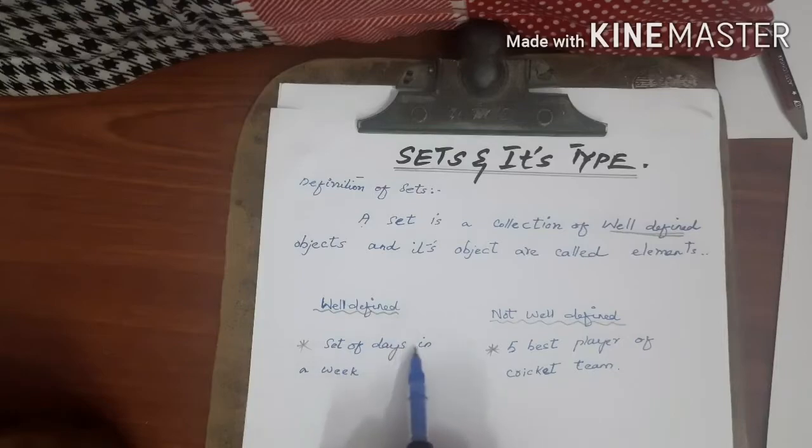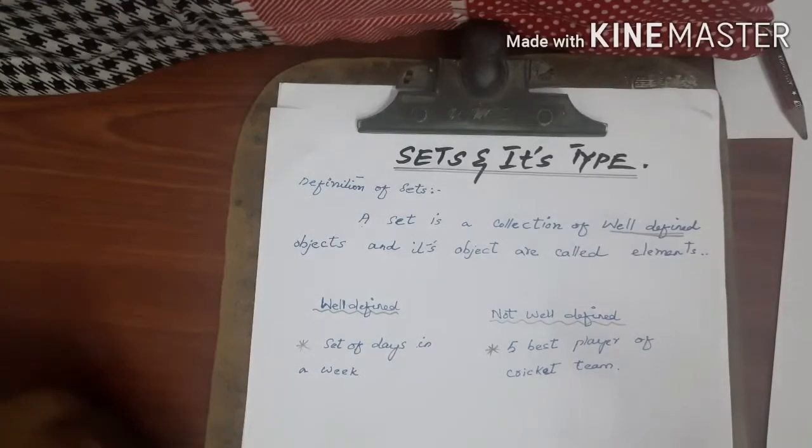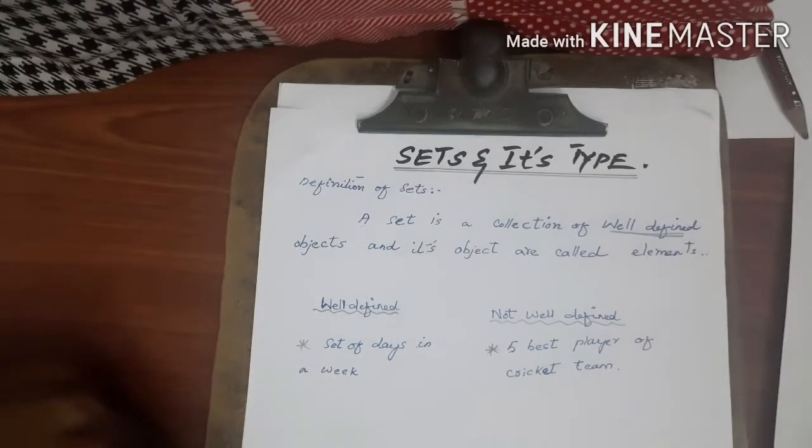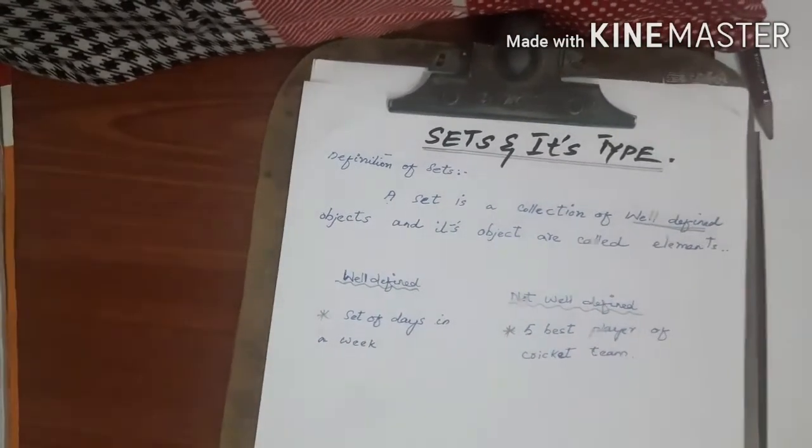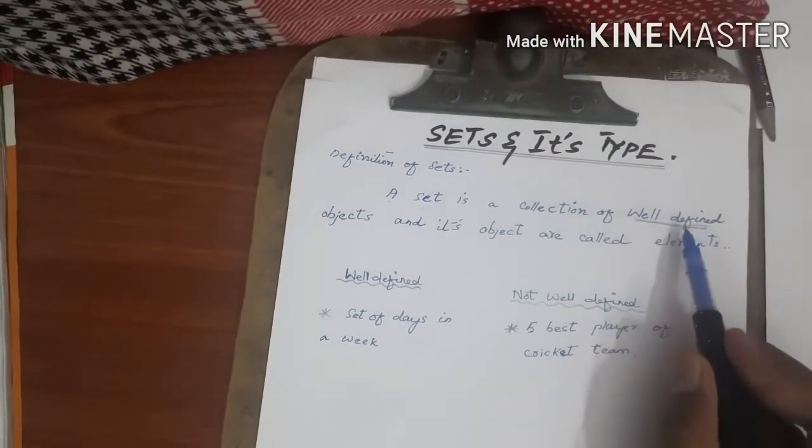Well-defined means, for example, the set of days in a week: 7 days in a week. That is a well-defined object, exact. Not well-defined means, for example, the 5 best players of a cricket team. Whoever. Okay, this is the definition of a set.